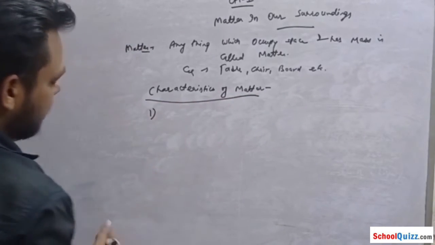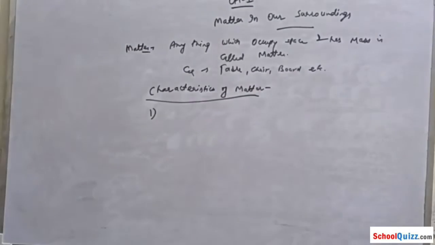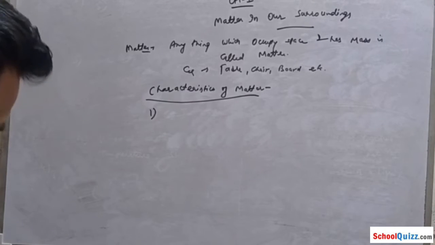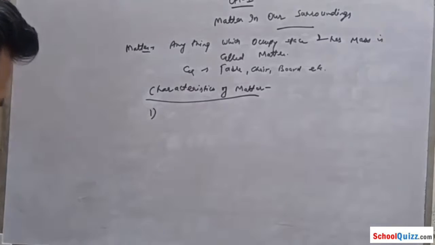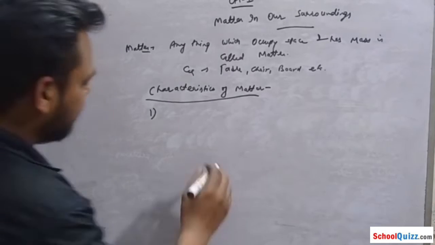The first one is that particles of matter have spaces between them.